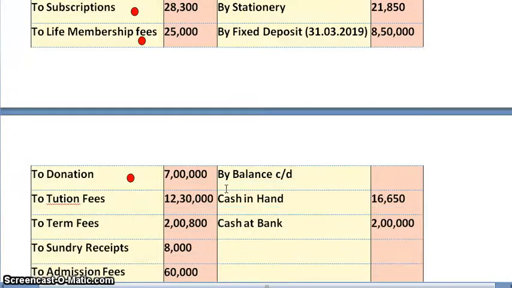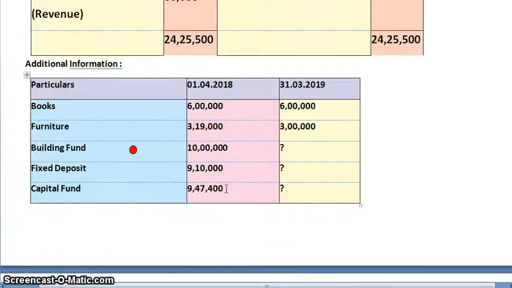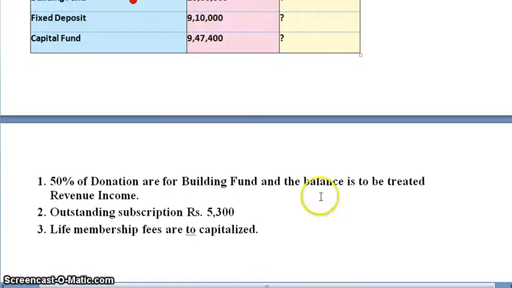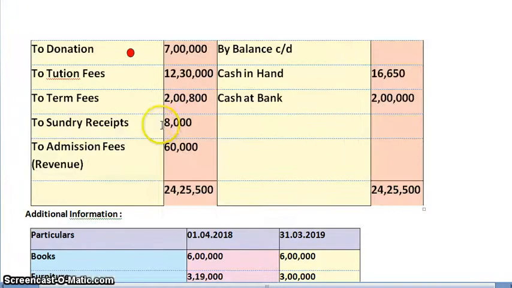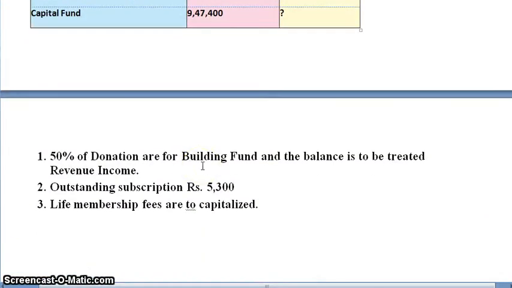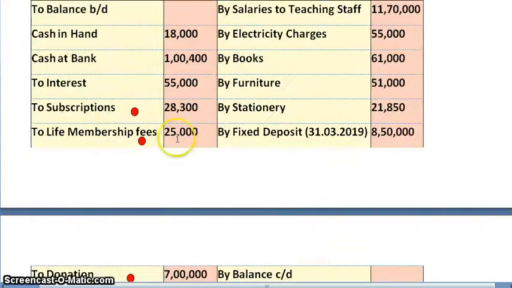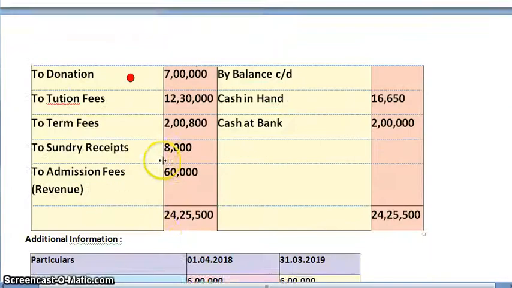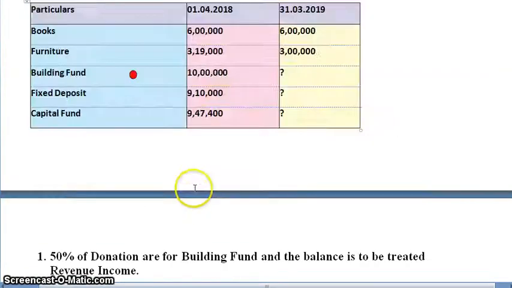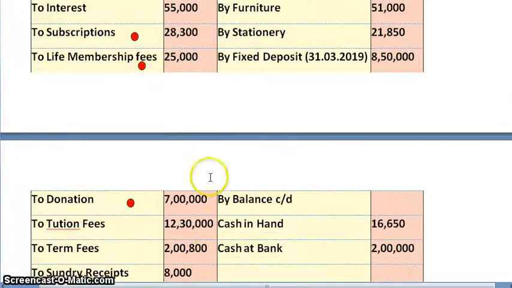Then we have receipts and payment account, additional information and adjustments. 50% of donation are for building fund and balance treated as revenue income. So I have made a mark against building fund and against donation to indicate the adjustment. Next, outstanding subscription rupees 5,300. So again against subscription I have made a mark to indicate adjustment. And lastly, life memberships are to be capitalized, so we have made a note of that also.